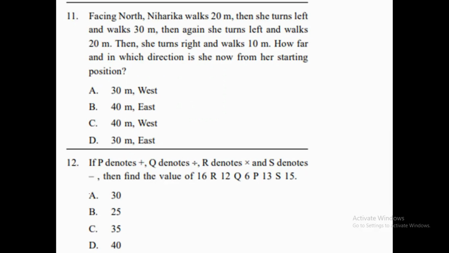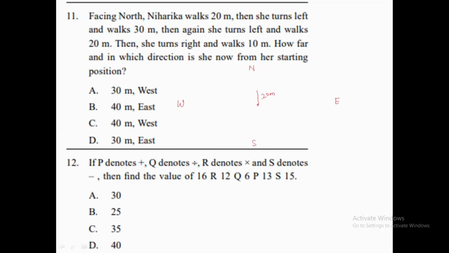Question number 11 is saying that Niharika is facing towards north, and she walks 20 meters while facing north. First we will make the directions over here: north, south, east, and west. Niharika is facing towards north only, so I'm going to represent her by this point. Now Niharika walks 20 meters towards north. So she walks like this, and suppose this is 20 meters.